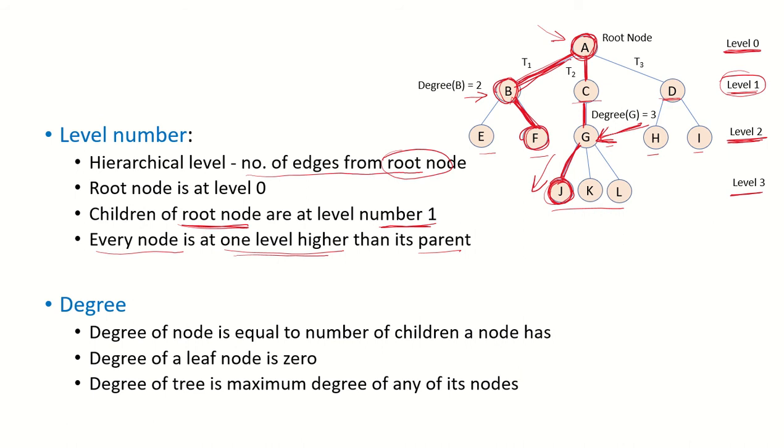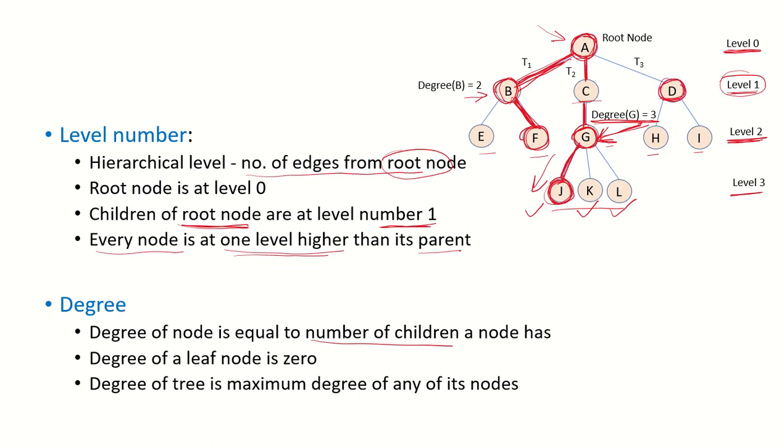Degree of a node is equal to the number of children a node has. So if we talk about the degree of node G, G is having 3 children, J, K and L. So the degree of node G is 3. What is the degree of node D?